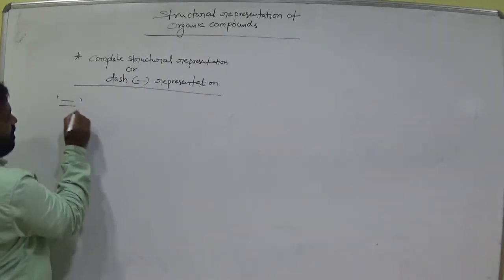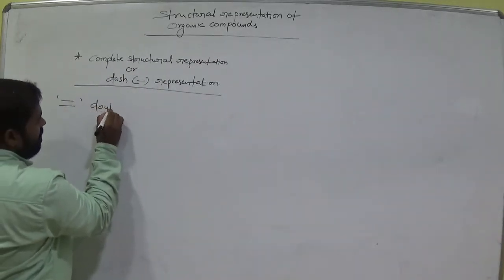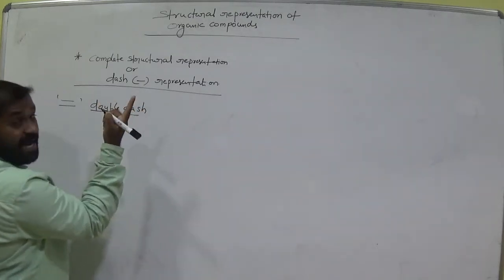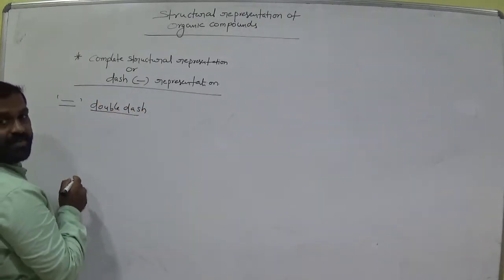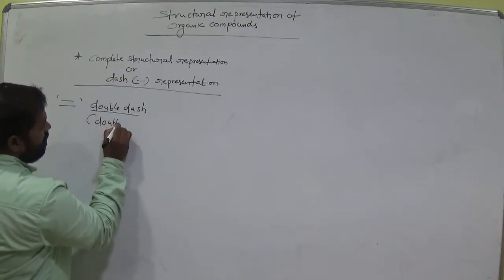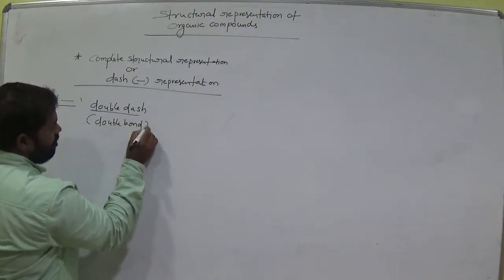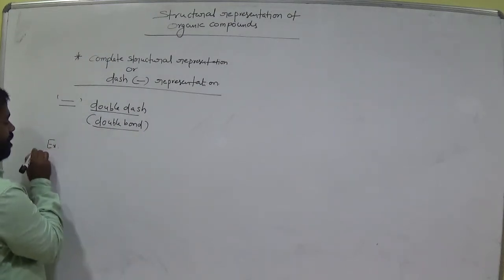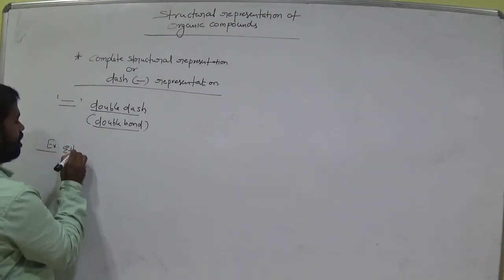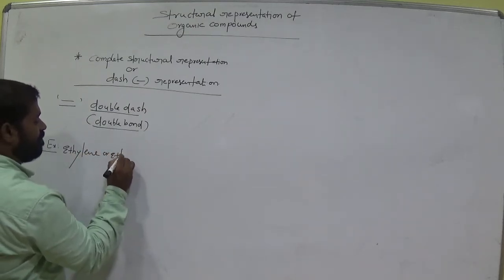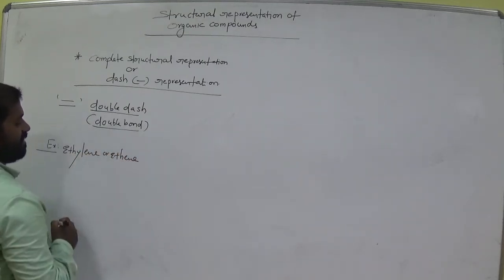These are double dashes, am I right? It is a double dash. Single dash, double dash. Okay. So that means it is a double bond. Let's take the example ethylene, or ethene.